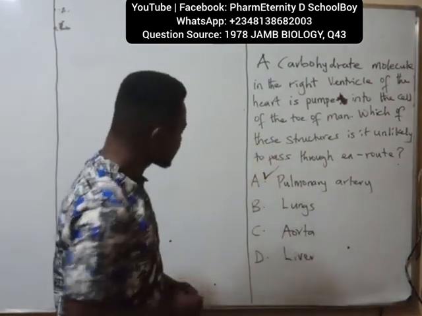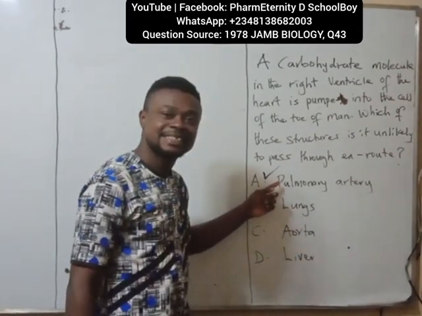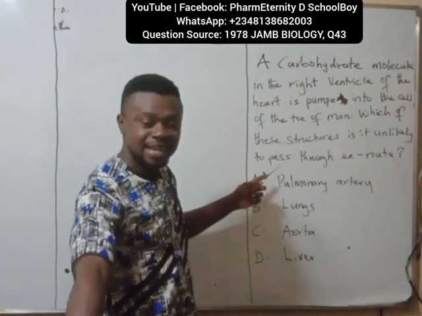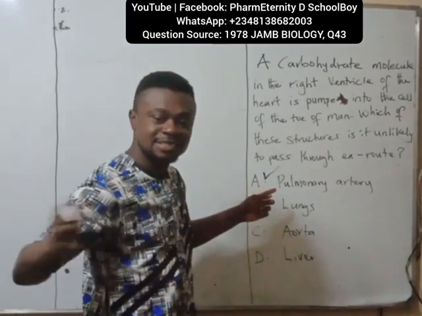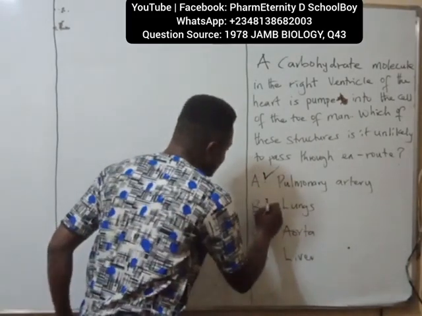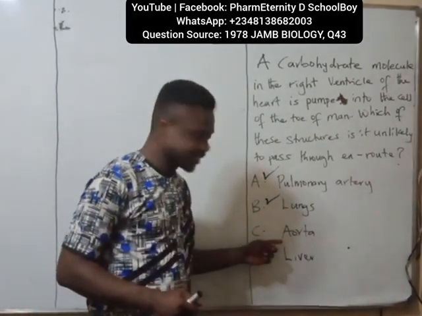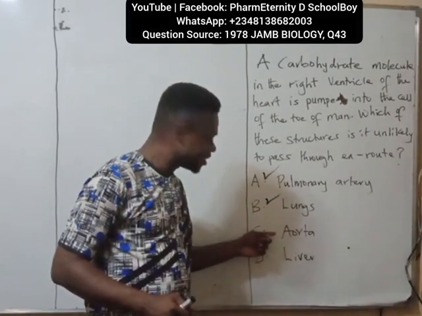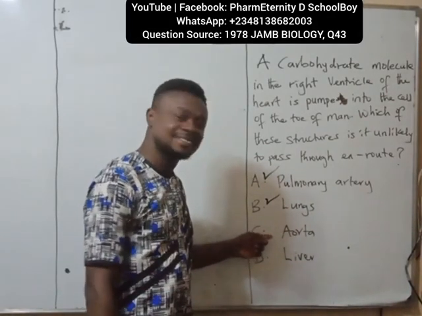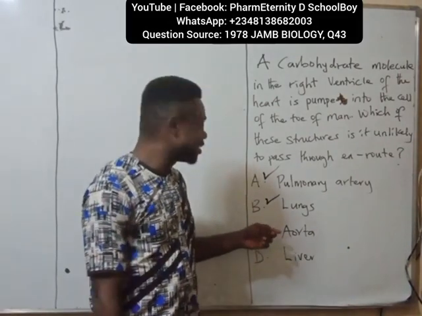Lungs, of course, now it will pass through the lungs, because from the pulmonary artery, it now enters the lungs, where exchange of oxygen will enter, CO2 will go out. So it will pass through the lungs. Will it pass through the aorta? Yes. From the aorta now, it will now get to the smaller vessels that will now end in what?